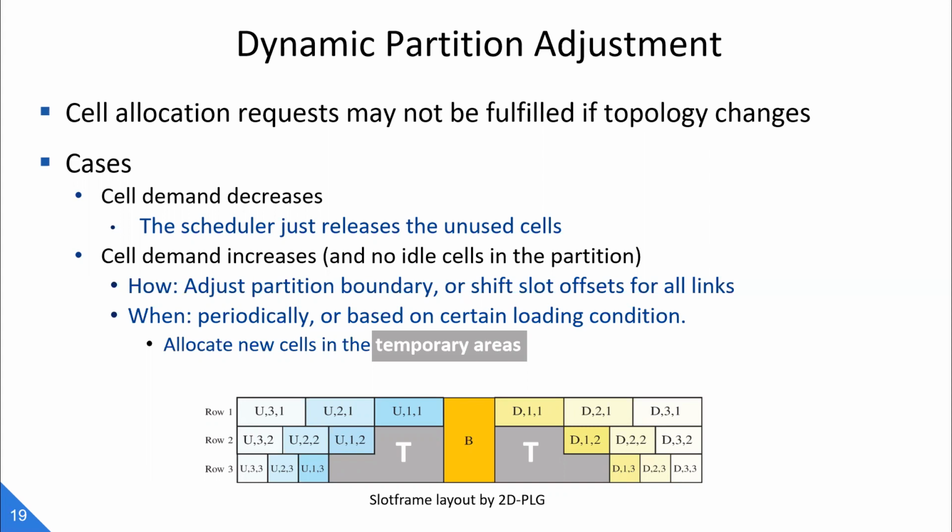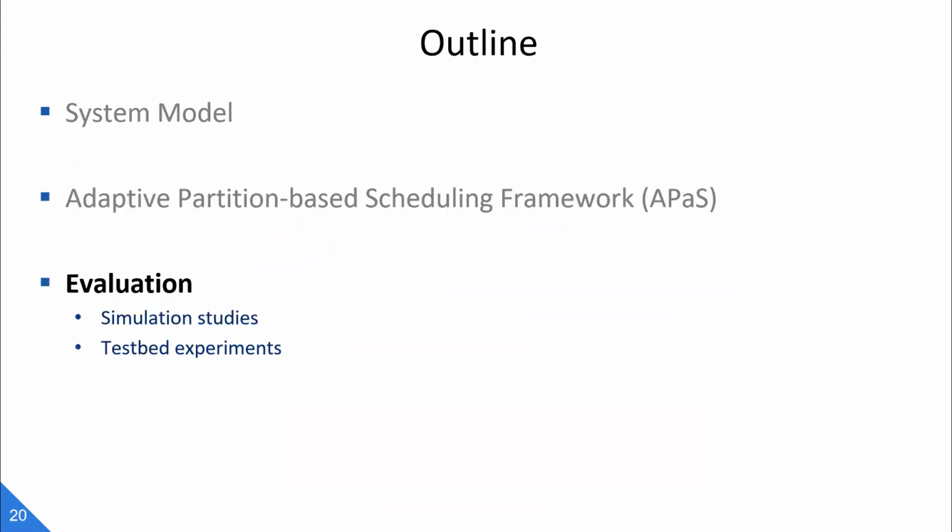Before the adjustment, we allocate the new links into some areas where these cells cannot be used due to the cell allocation constraints, and we call it the temporary area. Using these temporary area cells, instead of randomly selecting idle cells in the partitions, the benefit is that it will not hurt the routing path property of other packets and their end-to-end latency. For the details of this dynamic adjustment method, readers can refer to our paper.